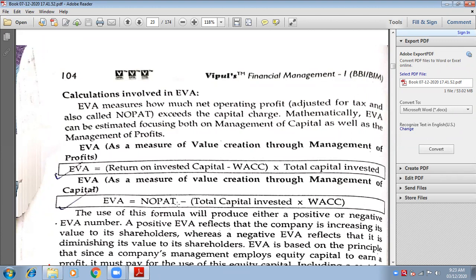Suppose I have equity shareholders, I will pay dividend to them. So I am paying dividends and different types of interest. These are my expenses; for you, it is an income. We have already done this in cost of capital. Cost of capital means the expense that I have to incur on my capital: equity capital, preference capital, debenture holders.